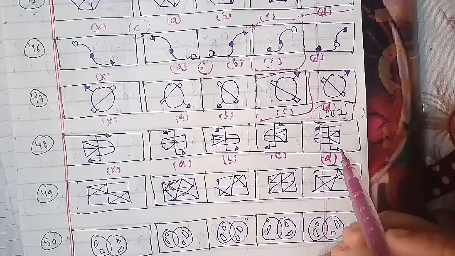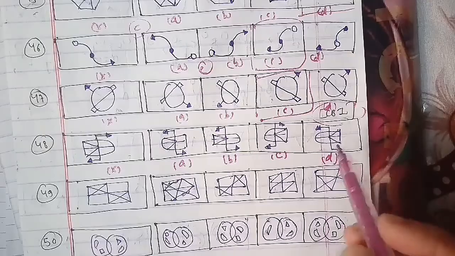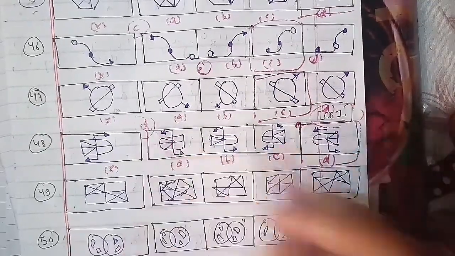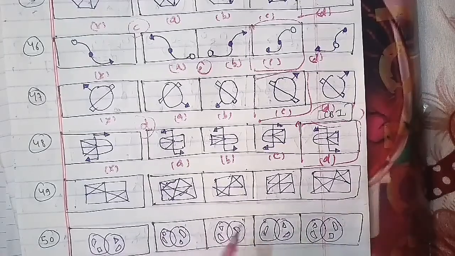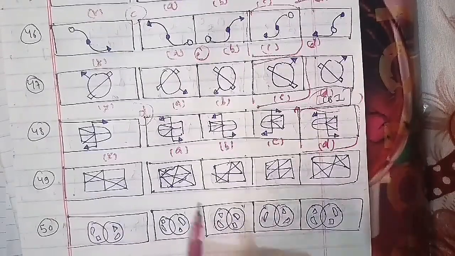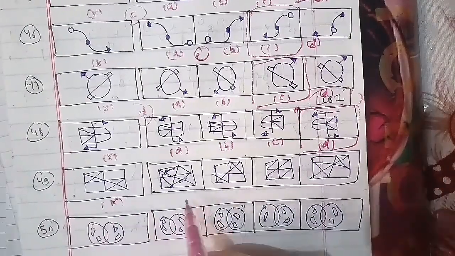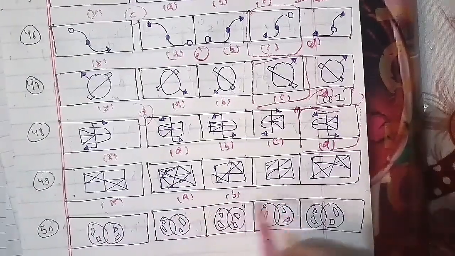We'll talk about the 49th question of the session. This has been the cross figure A, B, C and D. For all these types of questions, the answer we will be getting is the D figure, which will be the right answer for this question as well.